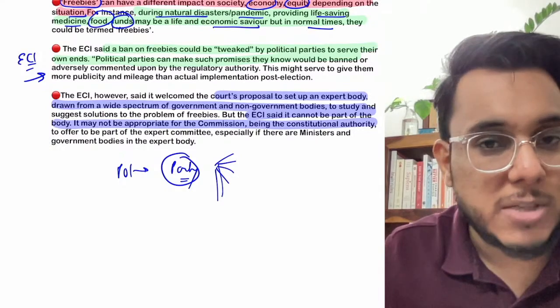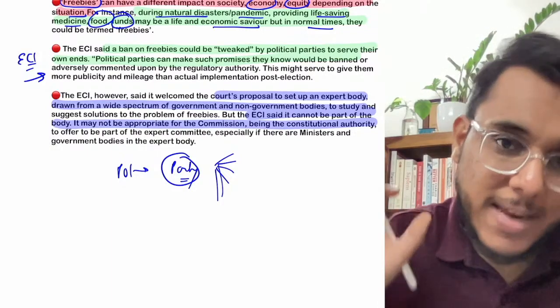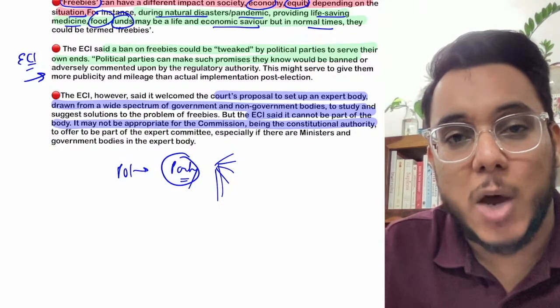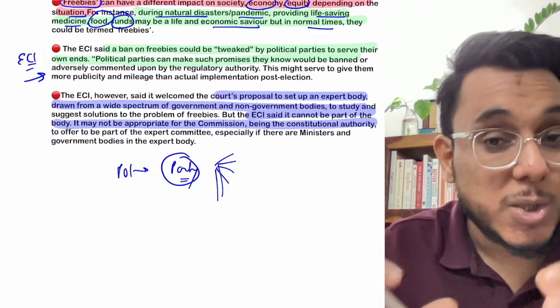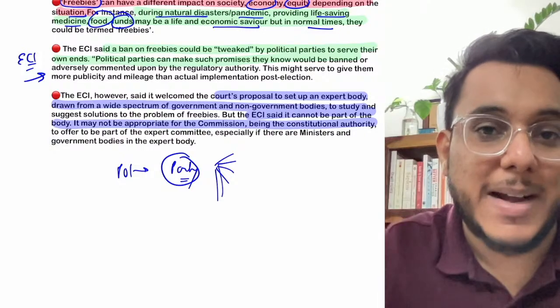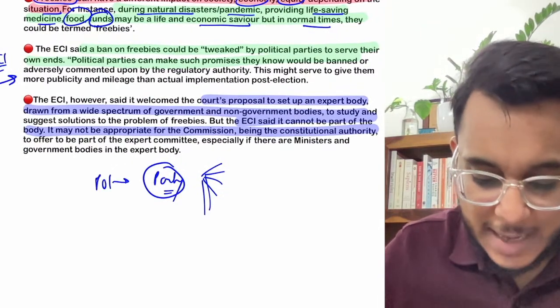This particular promise will be banned, and the political party will justify that okay, we promised you this, but that government body is not allowing us to do it, or the court is not allowing us to do it. So the political party will get political mileage even without spending the money. Okay, so without spending money, they will get the mileage.